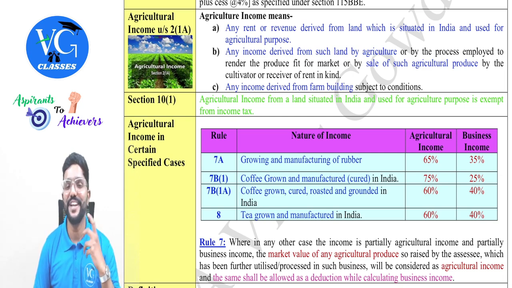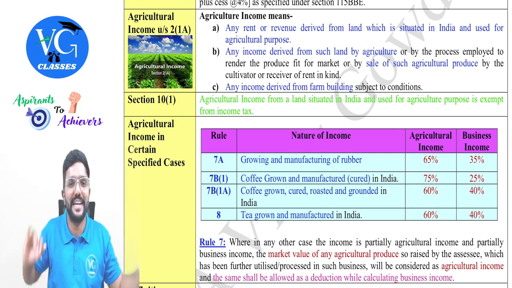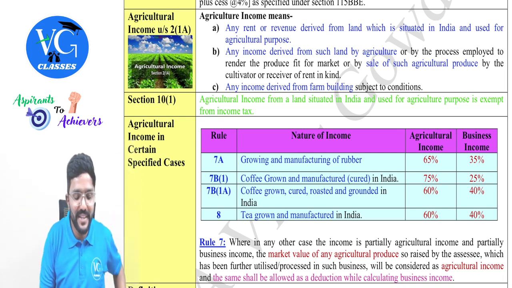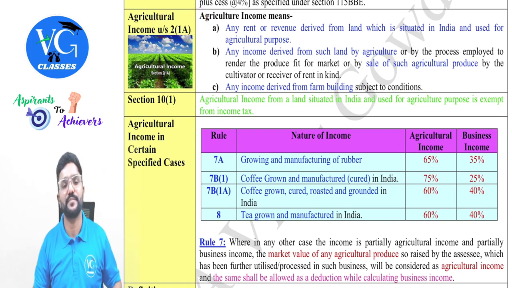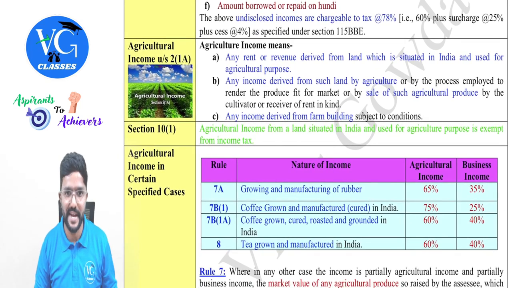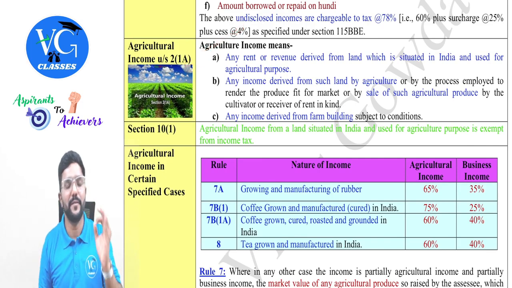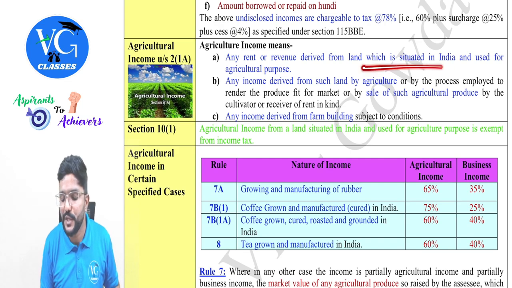Now, if they don't define in the law what is agriculture income, then everyone will tell whatever I am earning is agriculture income, and I need not pay tax on it. So that is why they have defined what is agriculture income. What is agriculture income? Section 2 clause 1a, guys. Agriculture income means any rent or revenue derived from a land which is situated in India.